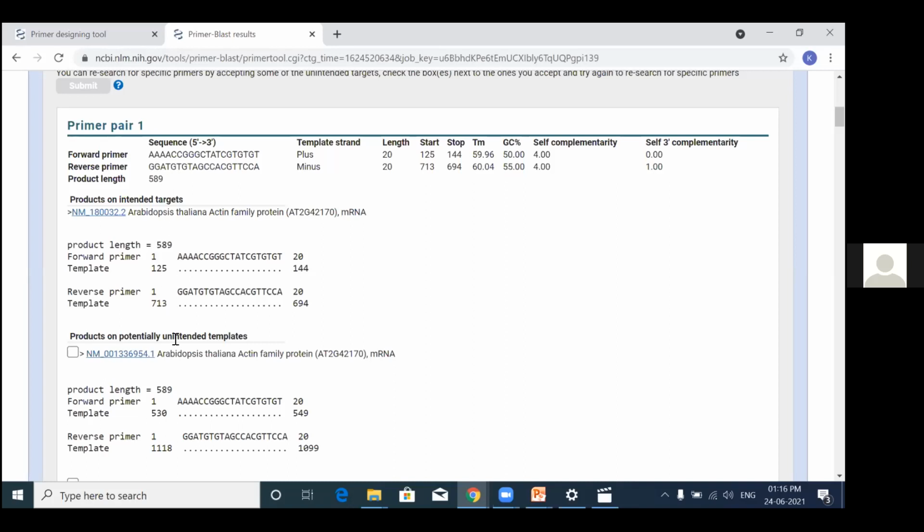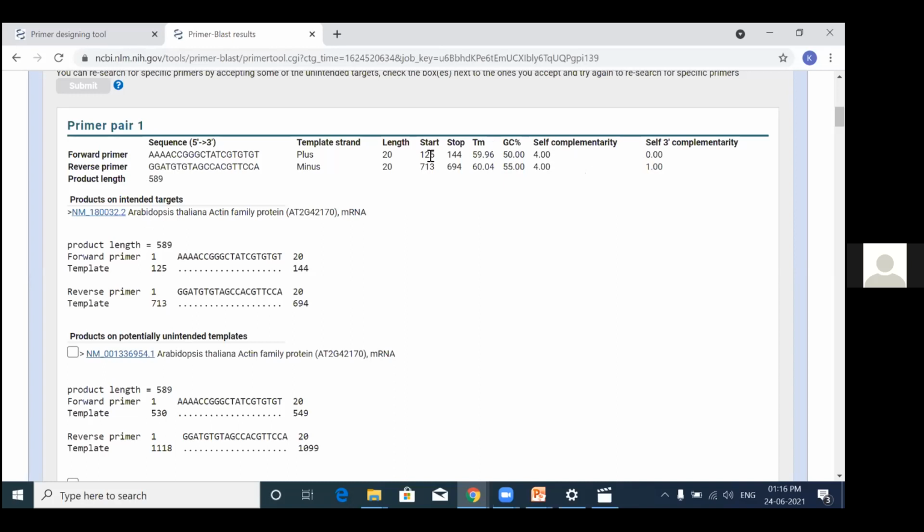You can scroll down and you can see this Primapep 1 is having a product length of 589. There is no self complementarity here, it's a 3' complementarity. The GC content is good, so it's falling between the ideal melting temperature, which I have given.